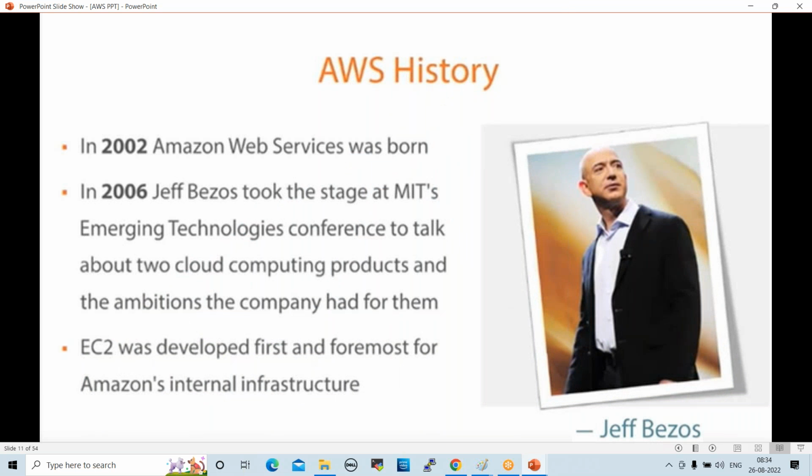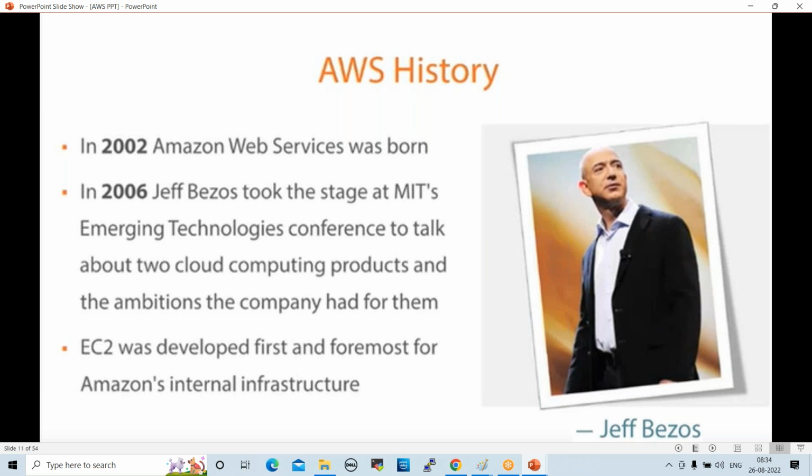Mr. Jeff Bezos is the founder of AWS, right? He is one of the world's richest men. If you search in Google for the world's richest man, his name will come, currently in second place. AWS was born in 2002.